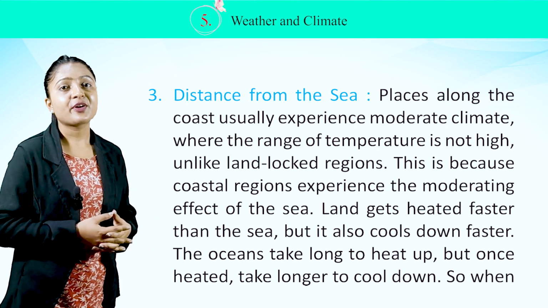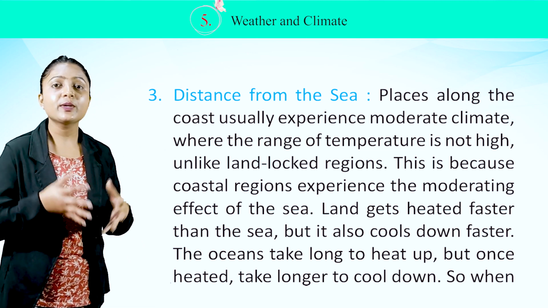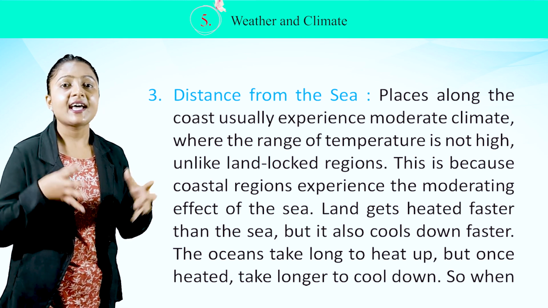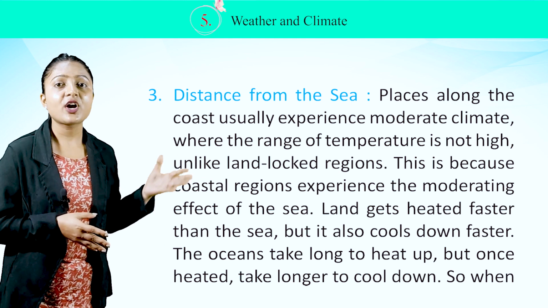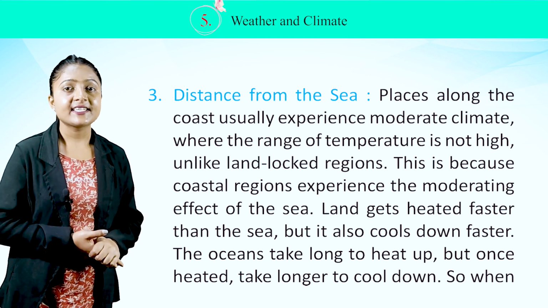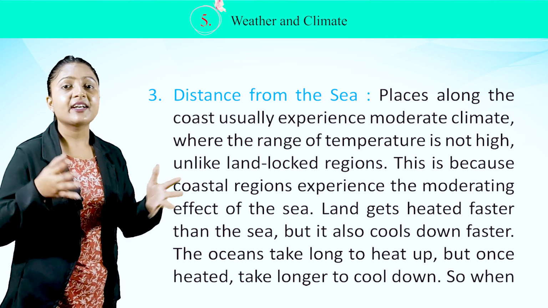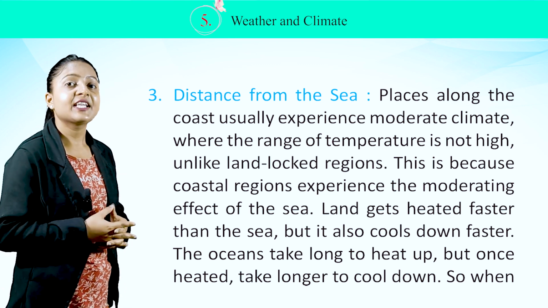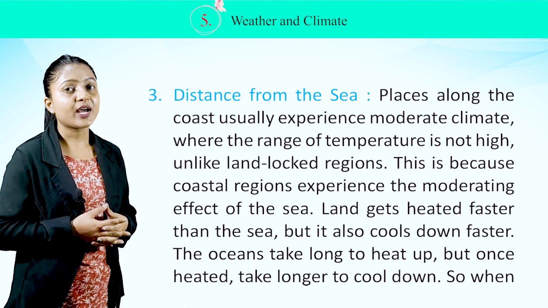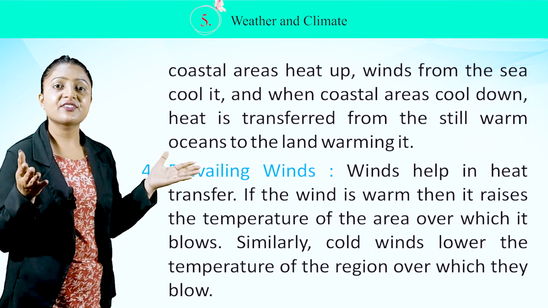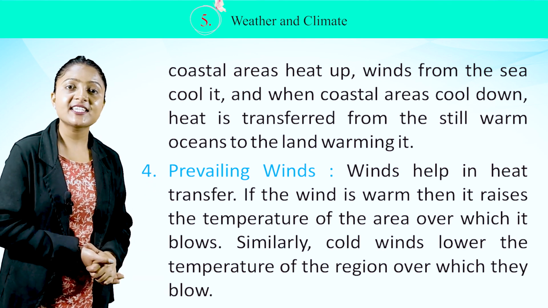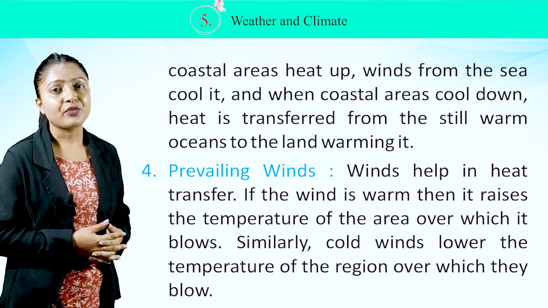Third, distance from the sea. Places along the coast usually experience moderate climate where the range of temperature is not high, unlike landlocked regions. This is because coastal regions experience the moderating effect of the sea. Land gets heated faster than the sea, but it also cools down faster. The oceans take long to heat up, but once heated, take longer to cool down. So when coastal areas heat up, winds from the sea cool it. And when coastal areas cool down, heat is transferred from the still warm oceans to the land, warming it.